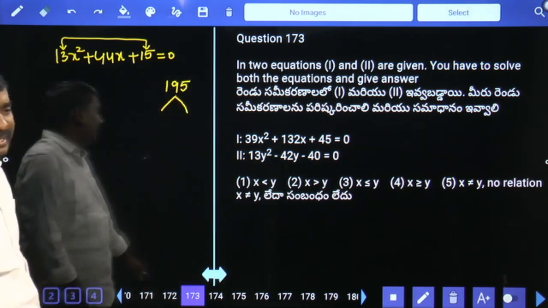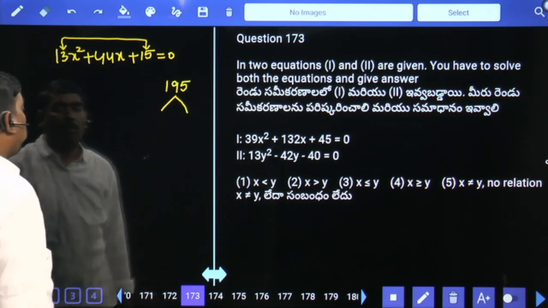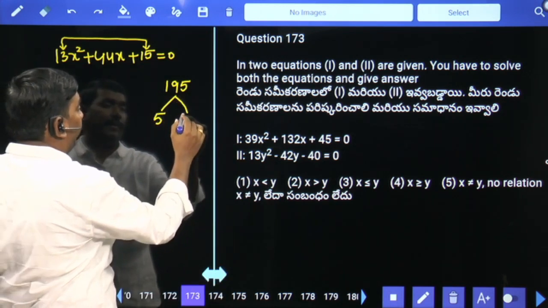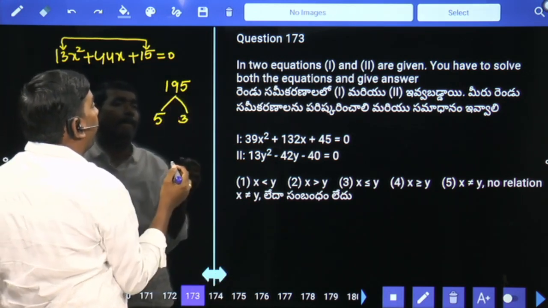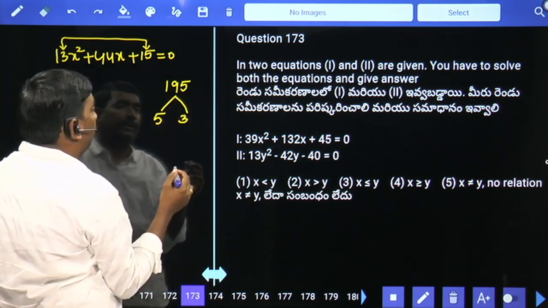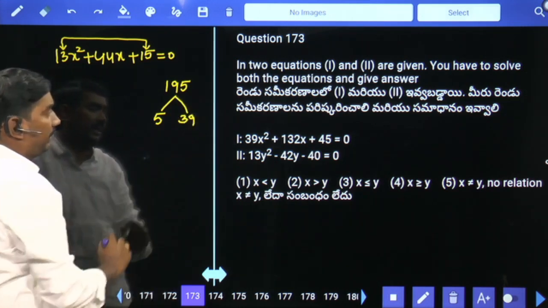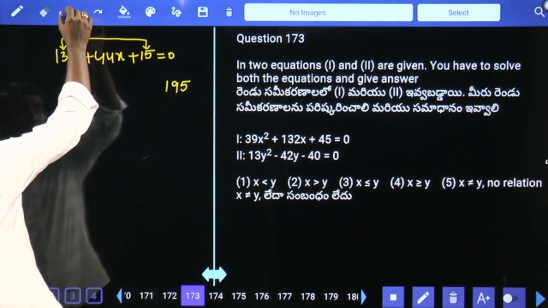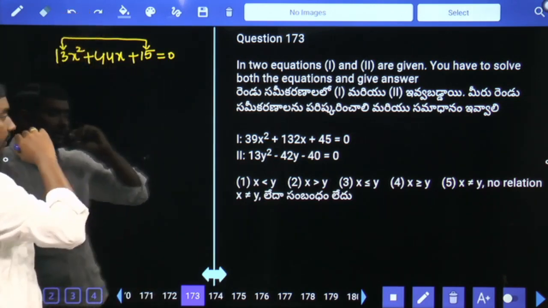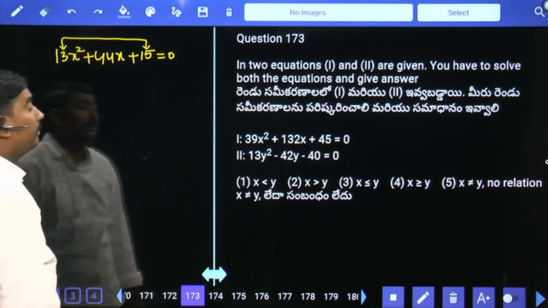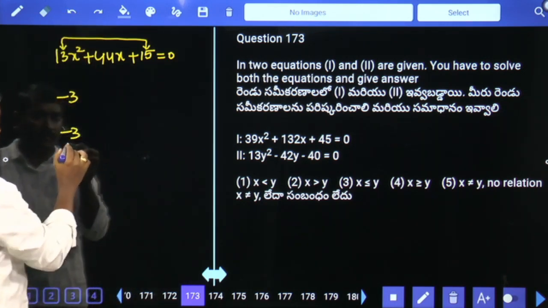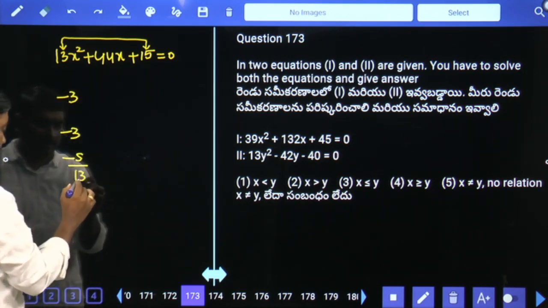By adding, we need to get 44. 5 3s are 15, 5 9s are 45, 39 and 5 times. Initially plus 39 plus 5. Finally minus 39 minus 5. Minus 39 by 13 means minus 3. Minus 5 by 13. These are the X values.